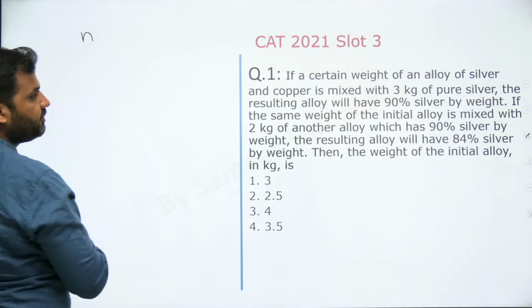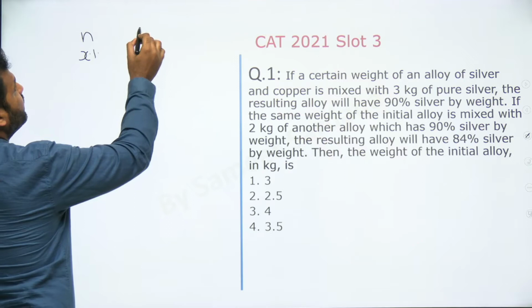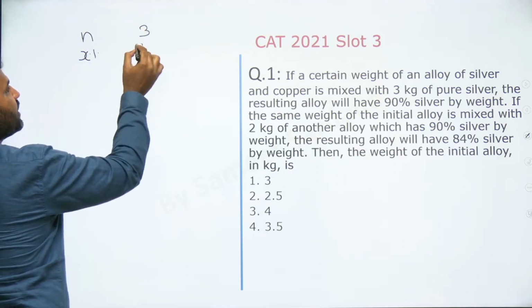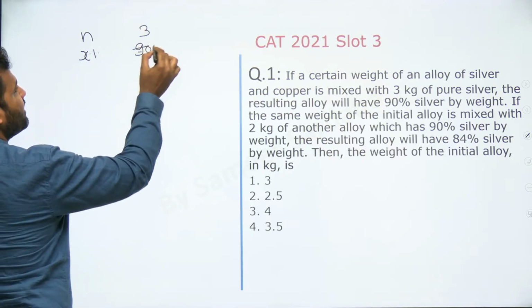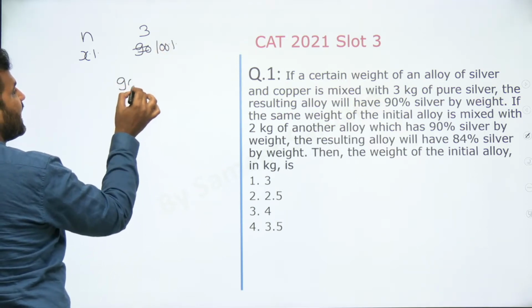n units लिए, right? X% सिल्वर हमने assume कर लिया. Now, when this is combined with 3 units of 90% silver, sorry, 100% silver, then the balanced silver is 90%.